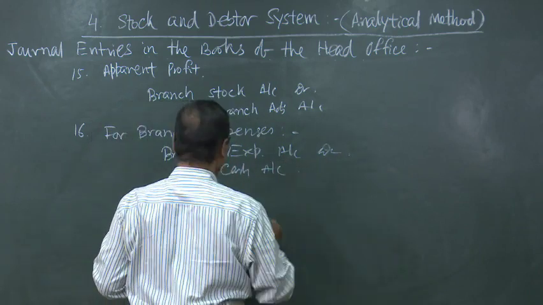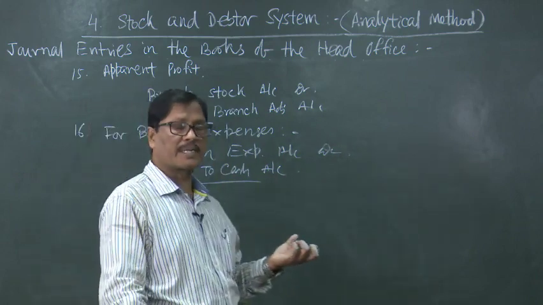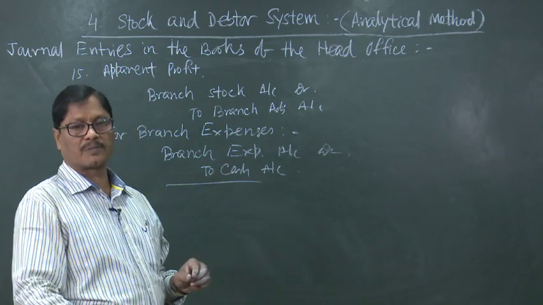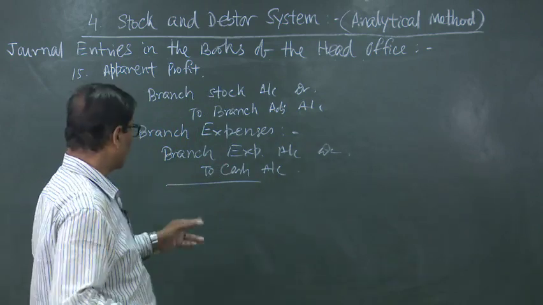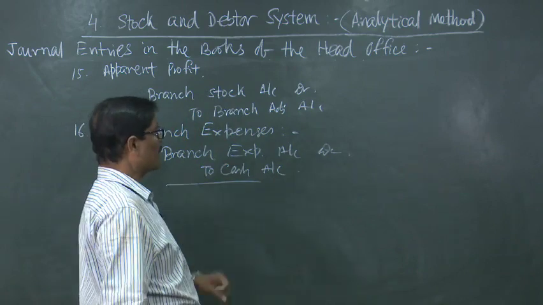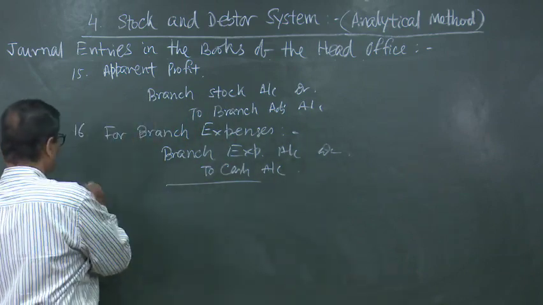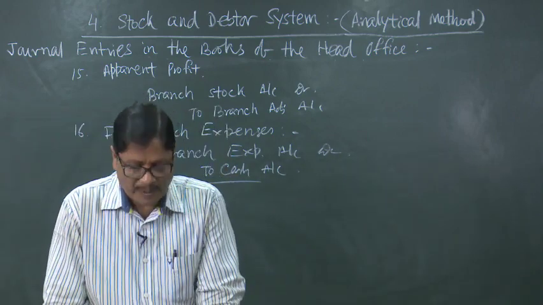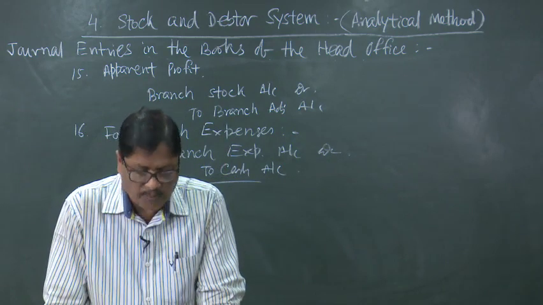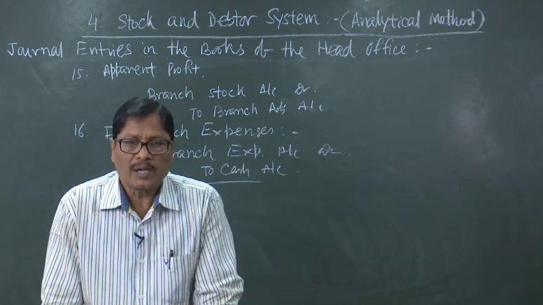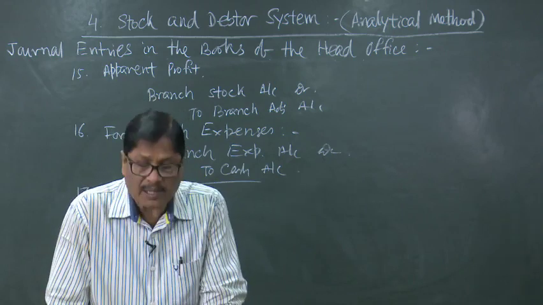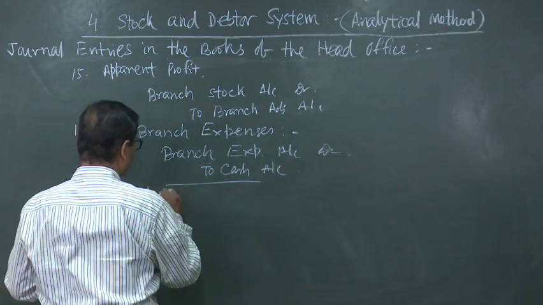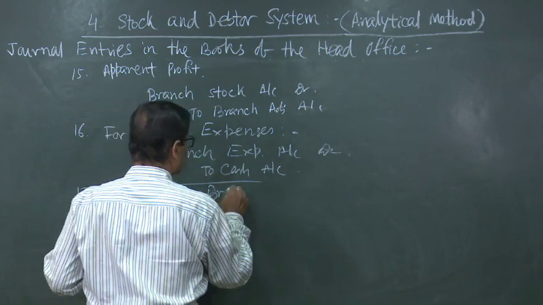Why is cash account created? Because for the expenses incurred in the branch, the head office is giving the reimbursement or making the payment. So, cash account will be credited, and branch expenses, being a nominal account, will be debited. Now, number 17 will be for closing branch expenses account. Branch expenses account can be closed by transfer to the branch adjustment account and to the branch PL account, for non-recurring and recurring expenses.